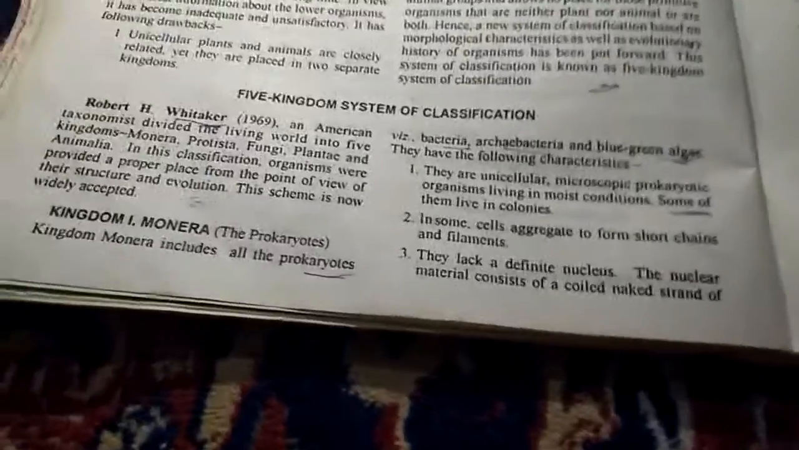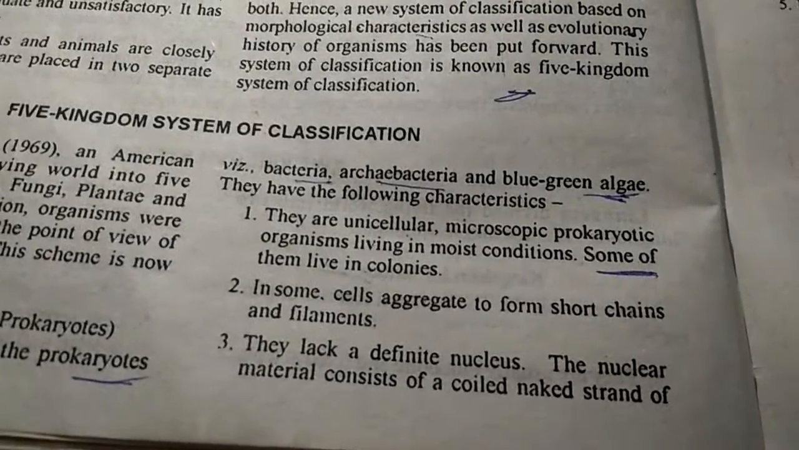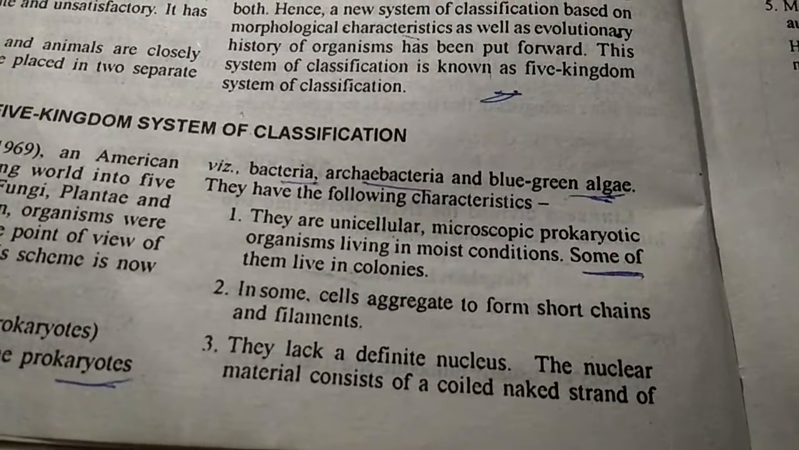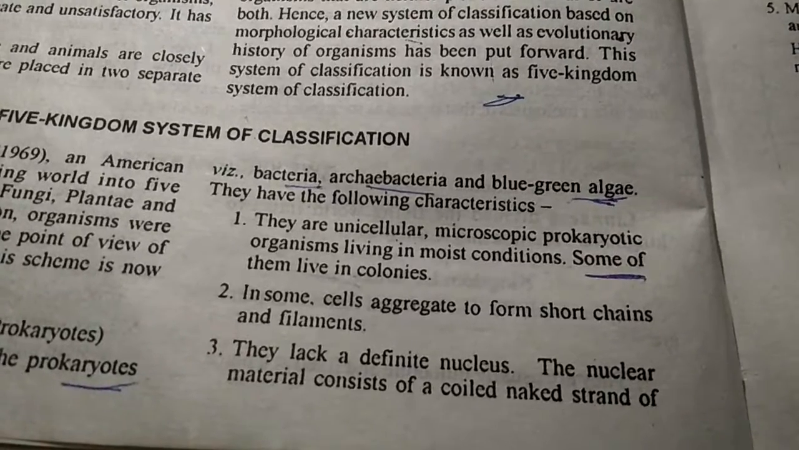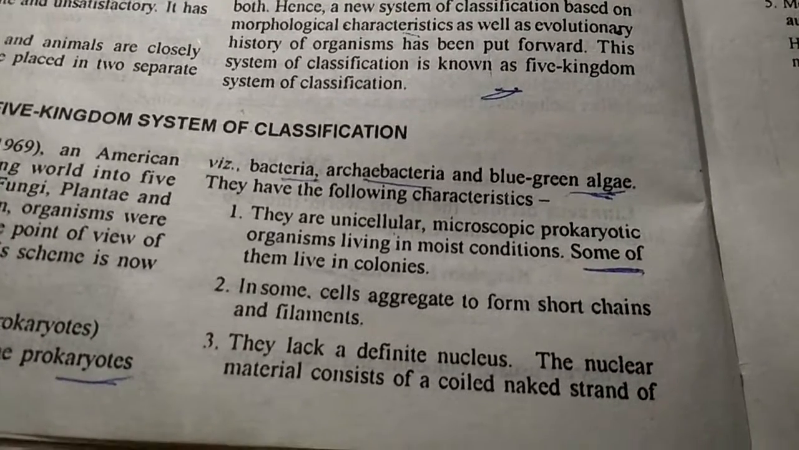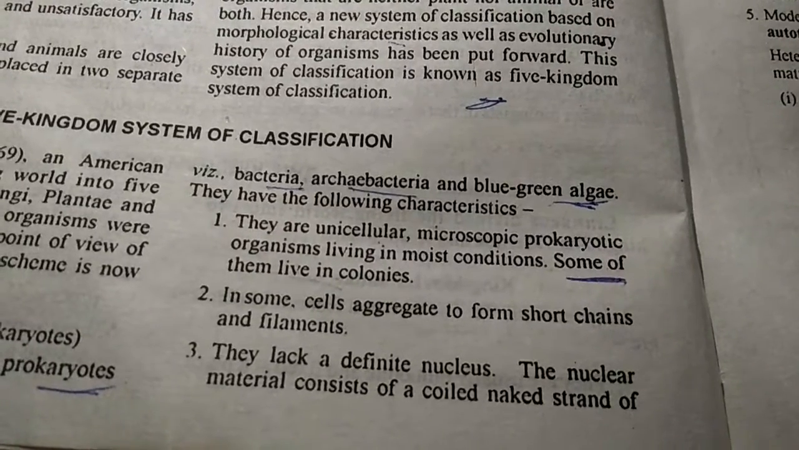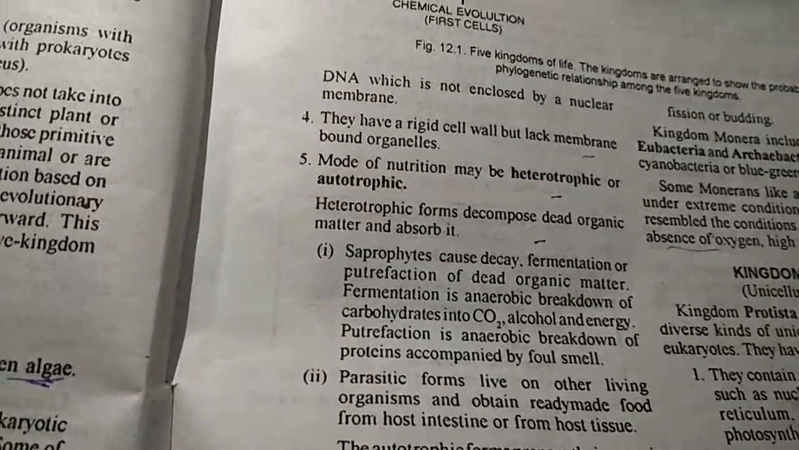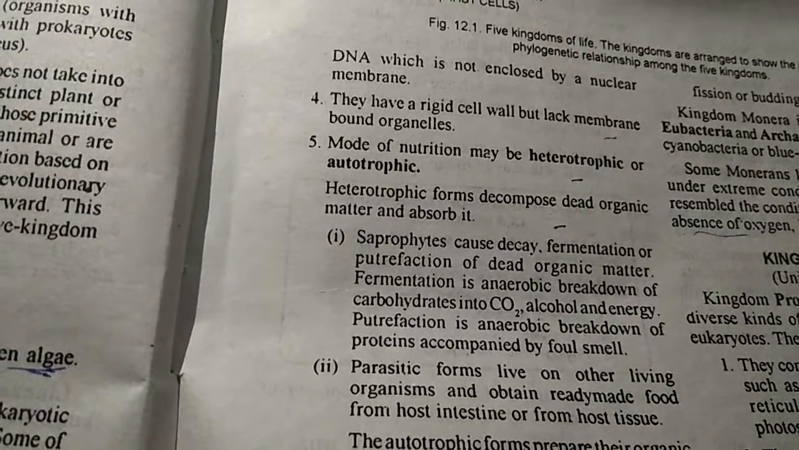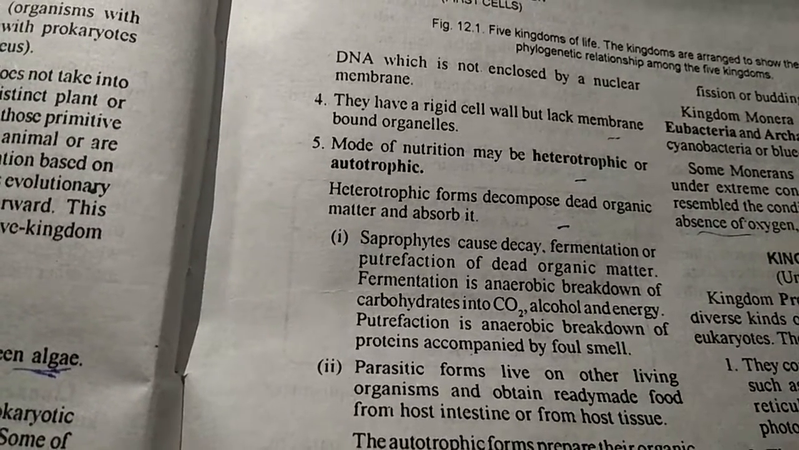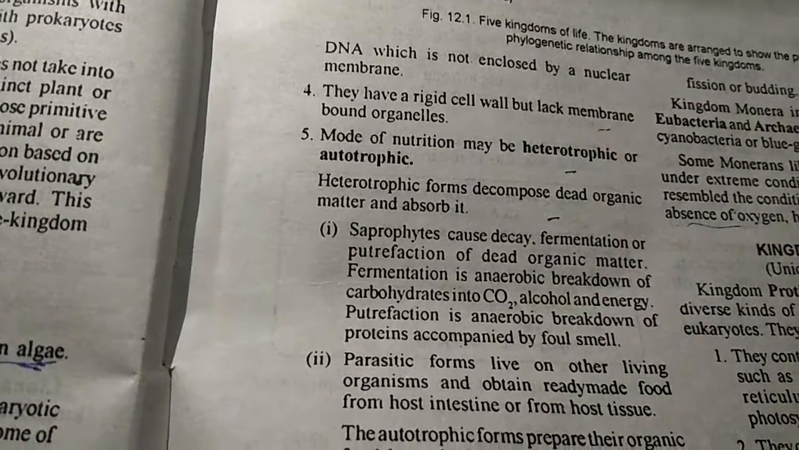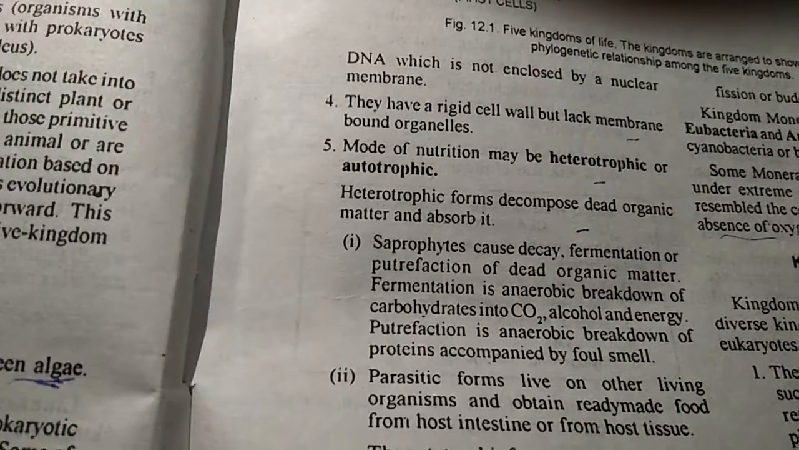The second character of Kingdom Monera is that they are mostly unicellular. Unicellular means they are single celled organisms. Some of the cells aggregate. Aggregate means they join each other and form short chains and filaments. As a fourth point, they have a rigid cell wall. A cell wall is present in these prokaryotes, but they lack membrane bound organelles.